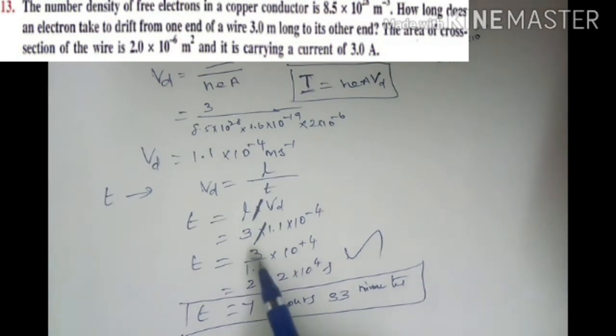So to cross over the 3 meter distance, an electron takes about 7.5 hours. Just imagine how small the drift velocity of the electron is. Actually we think the electrons are moving fast through the network, that is through the conducting wires, but that is not actually right. Here, to cross over the 3 meter length of the copper wire, an electron takes 7.5 hours. So it's a reality.